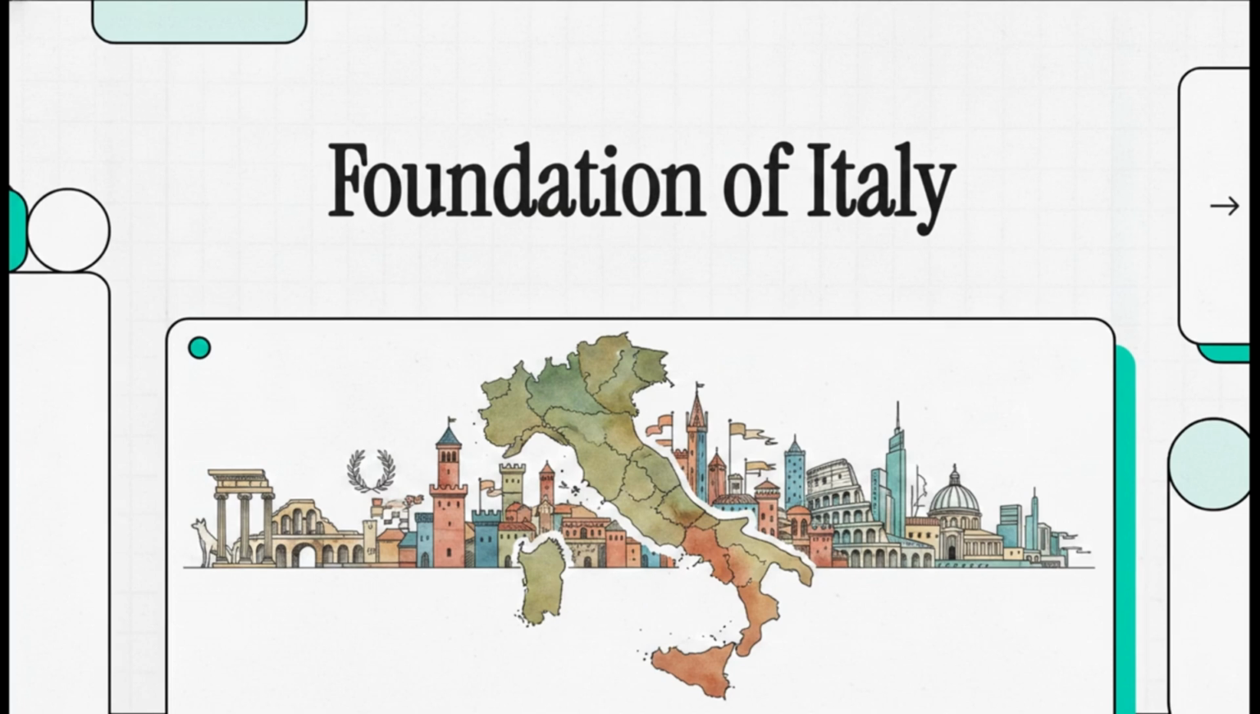Welcome back to The Explainer. Today, we're tracing how a single, boot-shaped piece of land completely shaped the modern world. We're going to dive deep into the foundation of Italy, taking you all the way from its ancient origins right up to the modern era.